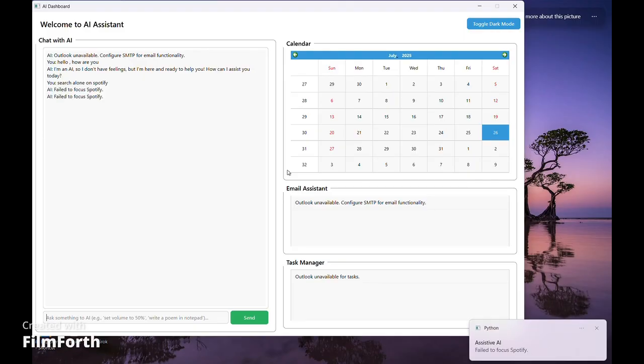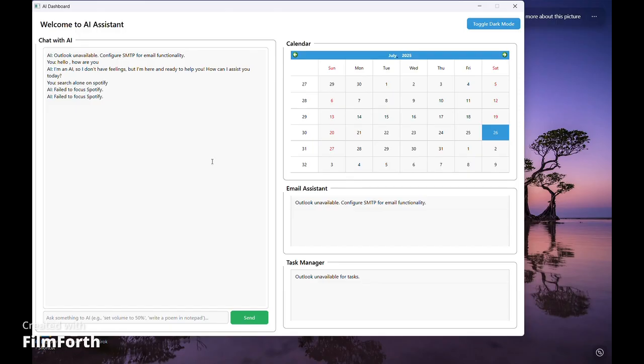Now here it is mentioning that it failed to focus on Spotify. Now it is not a problem. It is not a problem related to the program. It is not an issue at all. It is a part of the algorithm which we use in this program.